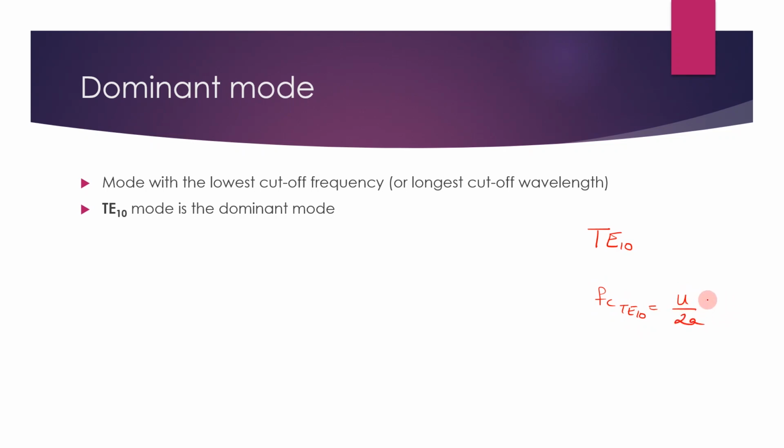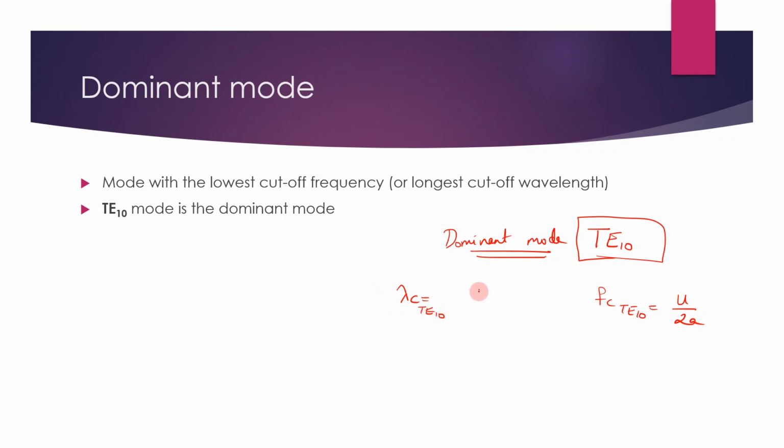This was found to be the smallest or lowest cutoff frequency. So TE10 is taken as the dominant mode. This is not comparable with the TM11 because, on comparing all the possible low modes, we can take the dominant mode as TE10.